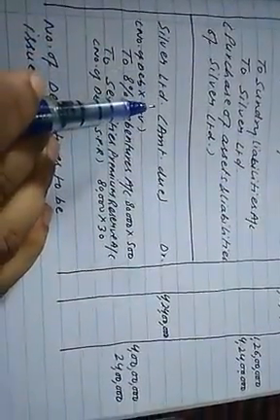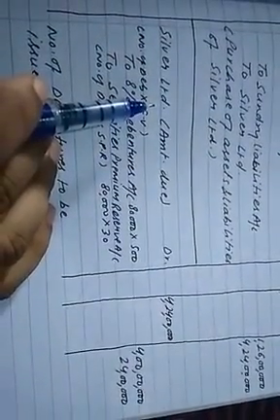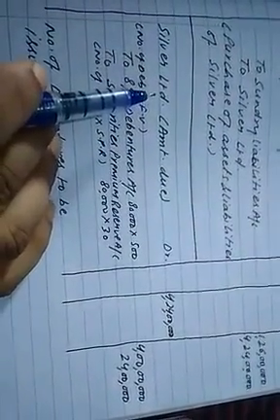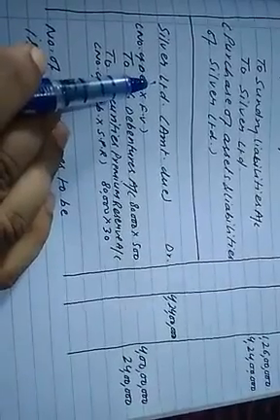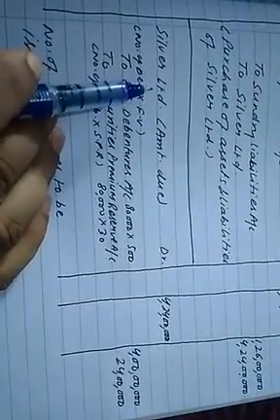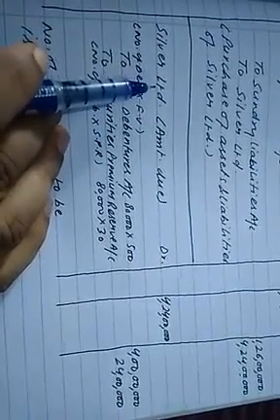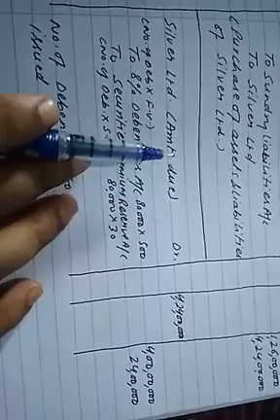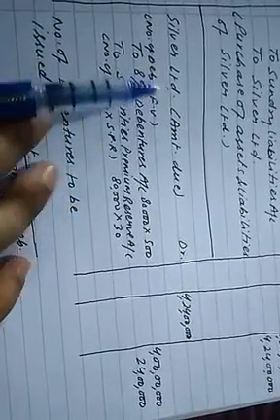Now in the second entry we are going to issue debentures to Silver Limited, the vendor of the company, and as a result the liability of the vendor or creditor Silver Limited will decrease. Whenever a liability decreases, the amount is shown on the debit side.